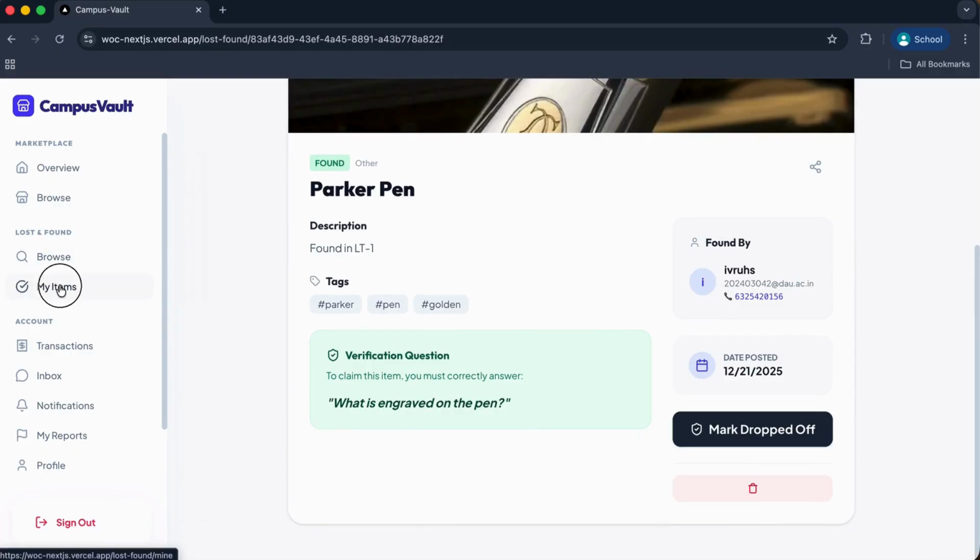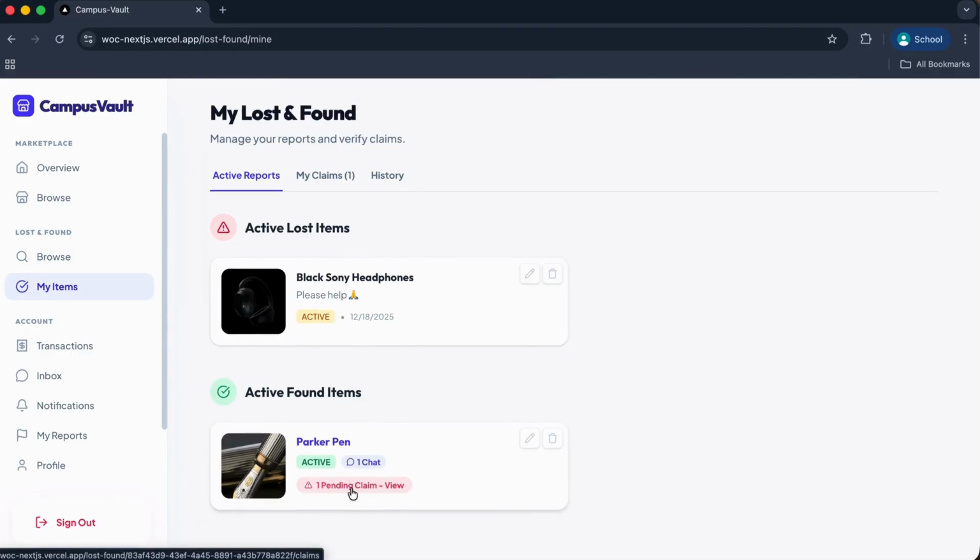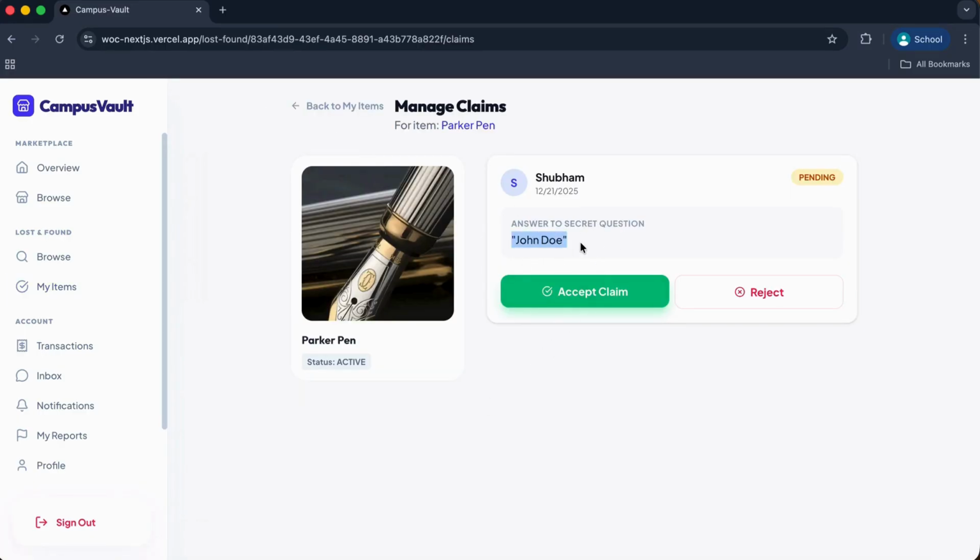Here, if I go to the my item section, I will see that one pending claim is available. Let me view it. So the answer to the secret question given by Shubham is John Doe, which I know is correct. So I will accept the claim. Let's say I accept the claim.